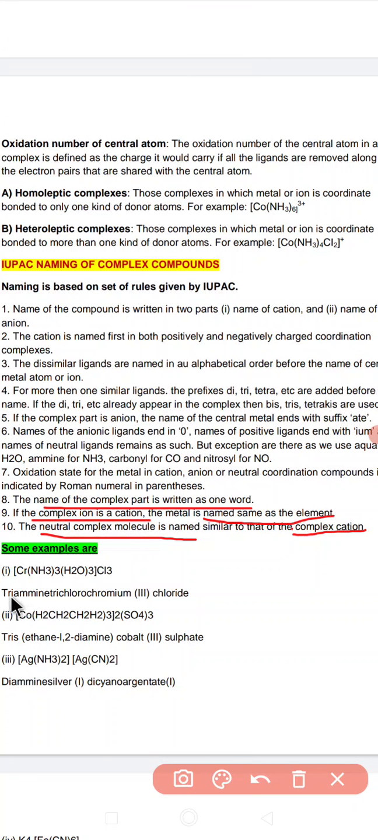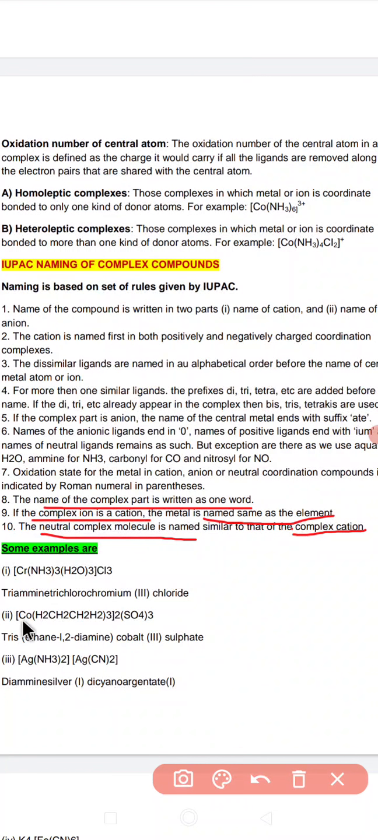See the spelling: T-R-I-A-M-M-I-N-E. After that, how many chlorine? How many water is there? So it is triamminetriaquachlorochromium(III) chloride. This is how we name this compound.